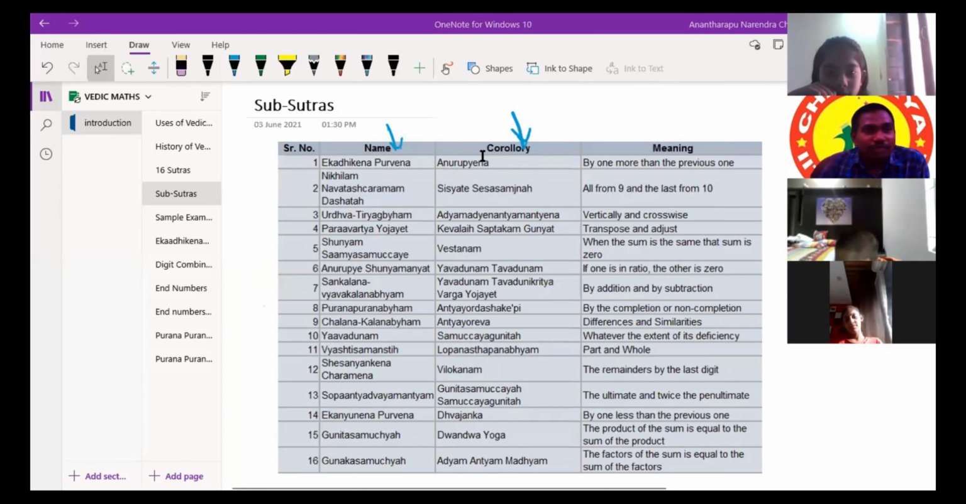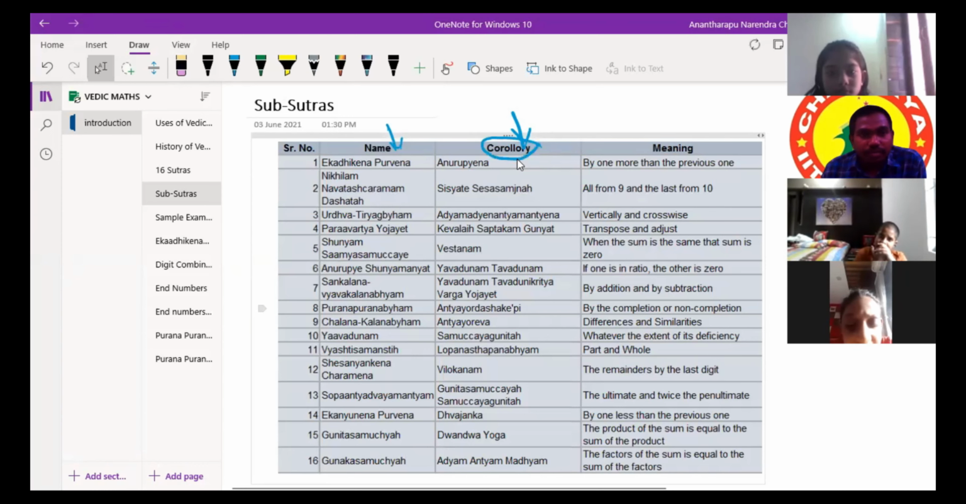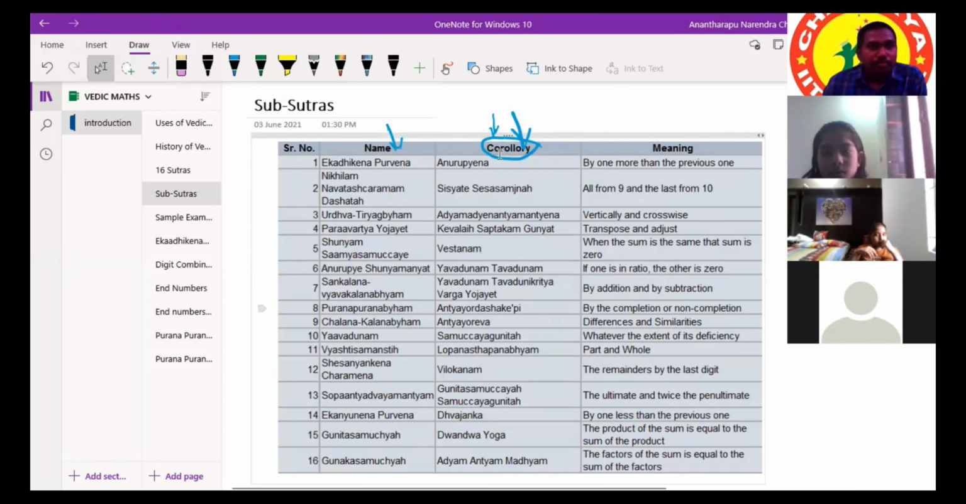Your physics subject is there, and in the physics book there is a chapter. The chapter is the sutra and this is the sub. One chapter is divided into sub-chapters, related to it. A corollary means something which is already proven. All these things are already proven.